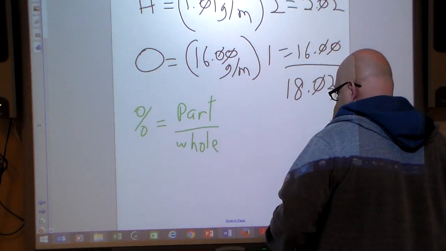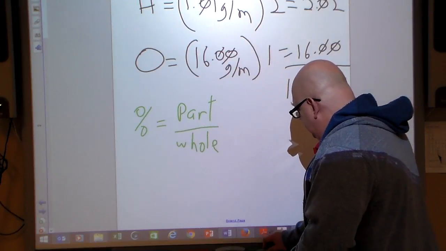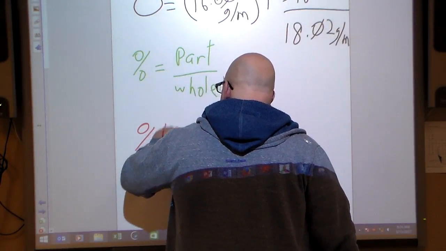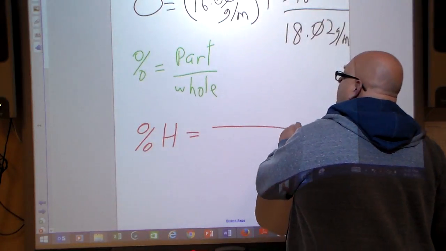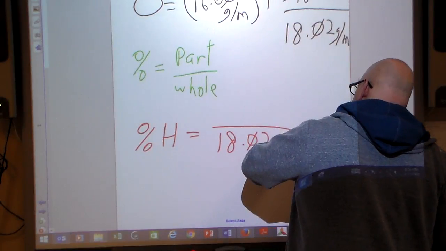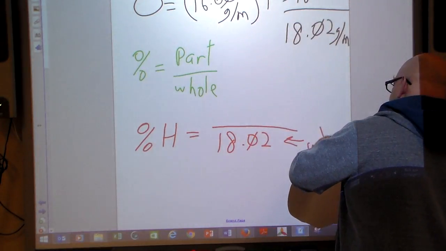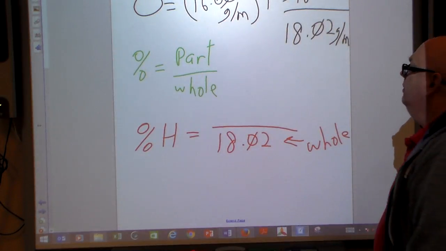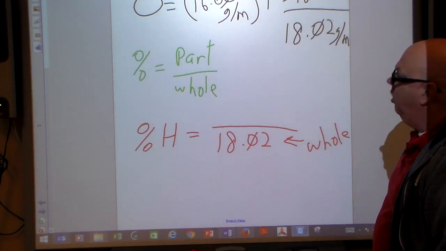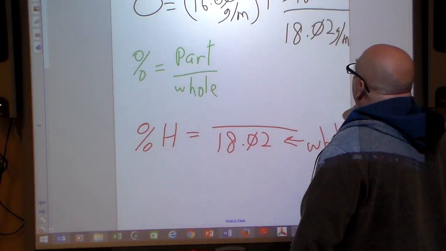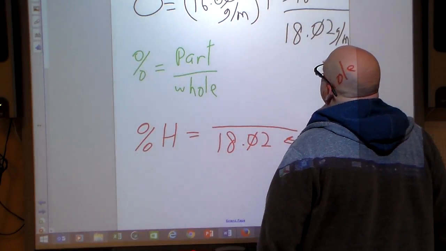So let's look at this. If we're saying that the percent is part over the whole, well, let's look at the percent of hydrogen. What is the whole? The whole is the 18.02. That, ladies and gentlemen, is the whole, because that's how many grams there are in a mole of water. We're assuming 1 mole of water. You got to see what a mole of water looked like last week or the week before.